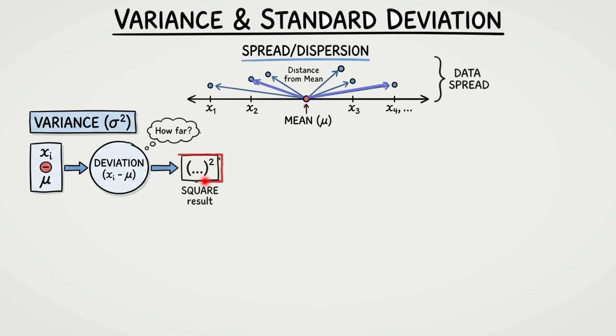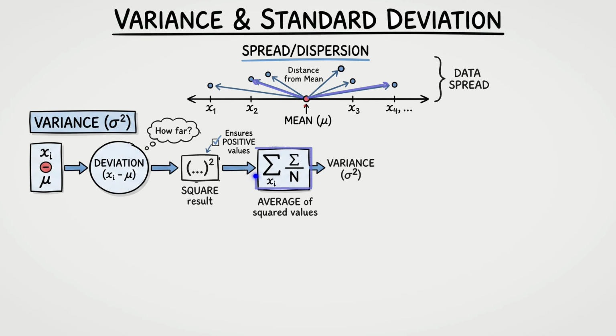Second, we square each of those deviation results. Why do we do this? Because some points fall below the mean and yield a negative distance, while others are above and yield a positive distance. Squaring them ensures all our values become positive, so they don't just cancel each other out to zero. Third, we find the average of those squared values by summing them up and dividing by the total number of points n. The resulting number is our variance.